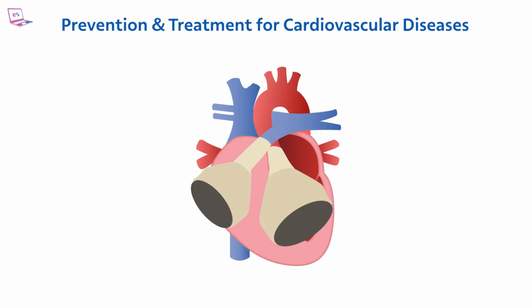Artificial hearts are commonly used as a temporary measure until a heart transplant can be performed, or as a permanent solution when a transplant is not feasible.